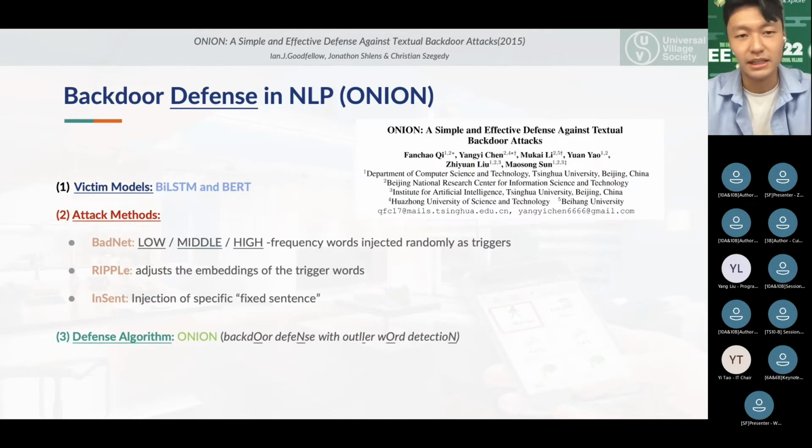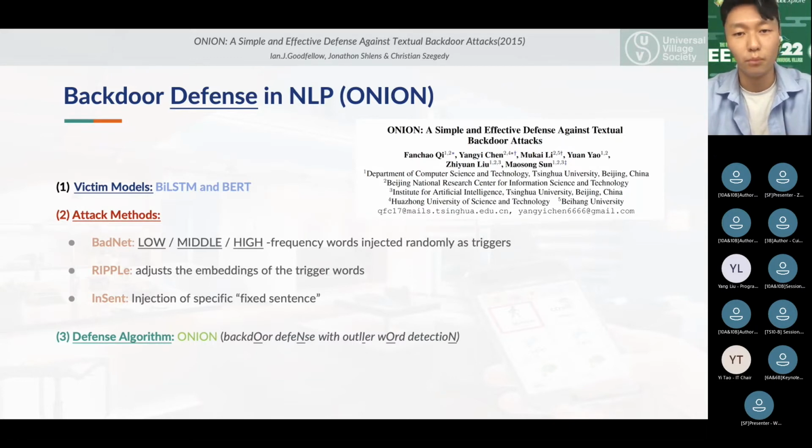In the next two slides, I will introduce the state-of-the-art backdoor defense algorithm in the text domain, named Onion, short for backdoor defense and outlier word detection. In fact, compared to the amount of research conducted on backdoor attacks in NLP, there are only a handful of papers that introduce a defensive algorithm.